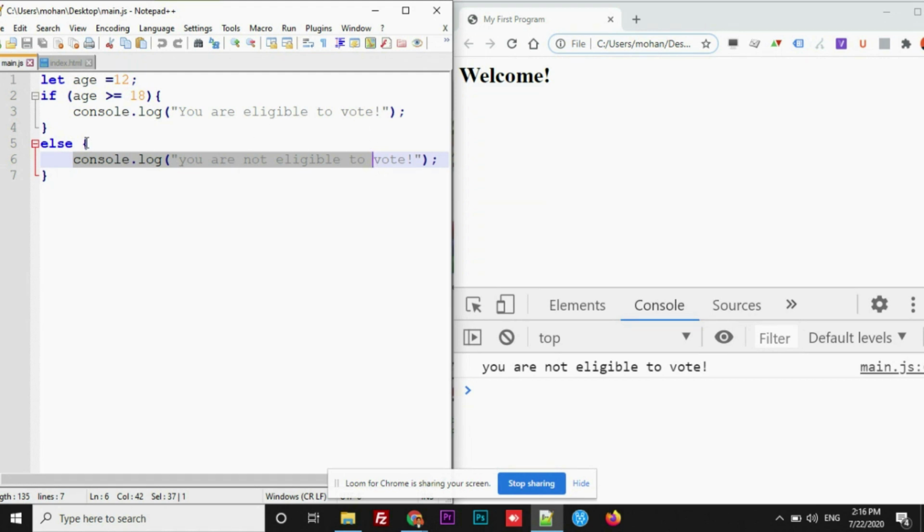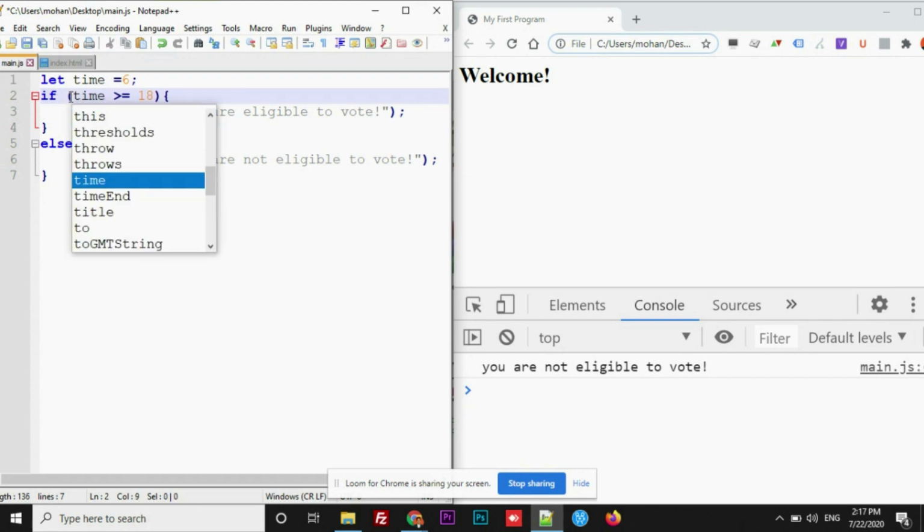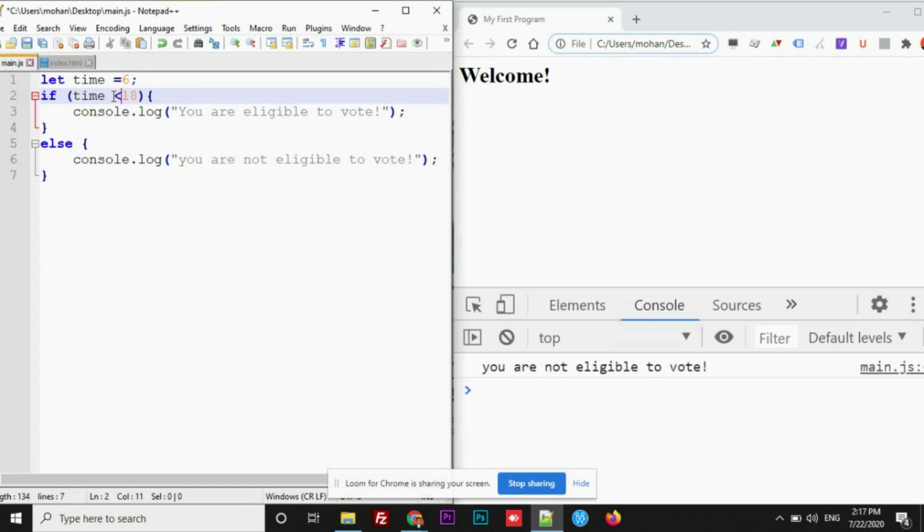What if I want to check one more condition? That's where else if will come into the picture. Let me change this a bit. Instead of age, let me take a time variable here and let me set this time to 6. All right. Now let's change this to time. If it is less than 12, it is supposed to display good morning.